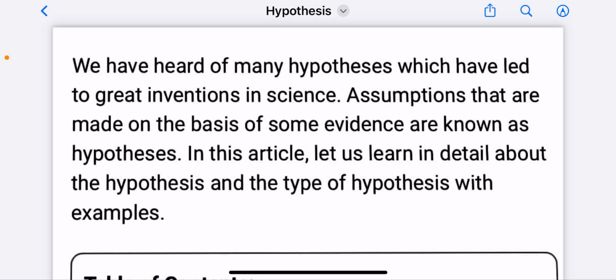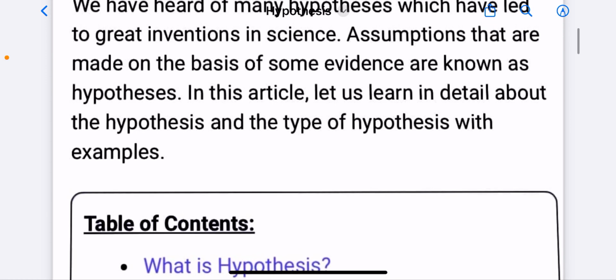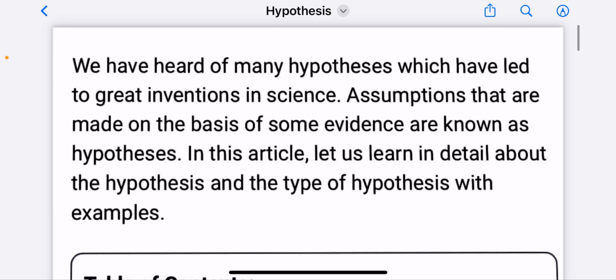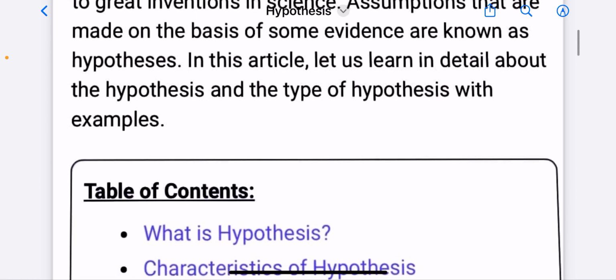Today we are going to discuss what is hypothesis. We have heard of many hypotheses which have led to great inventions in science and educational research. Assumptions that are made on the basis of some evidence are known as hypotheses. In this chapter, let us learn in detail about the hypothesis and the types of hypothesis with examples.